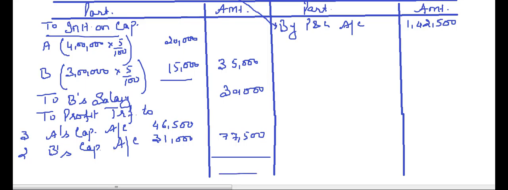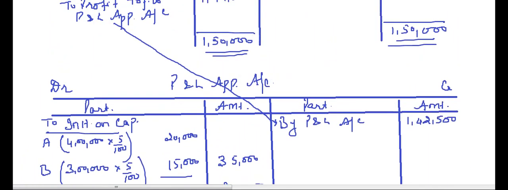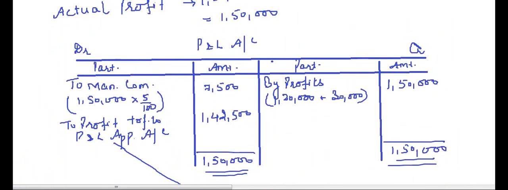So this is the P&L appropriation account 1,42,500, 1,42,500. Very simple, just one point of manager commission that was tricky in this question. The second point was the profits given were after appropriating the B salary of 30,000.